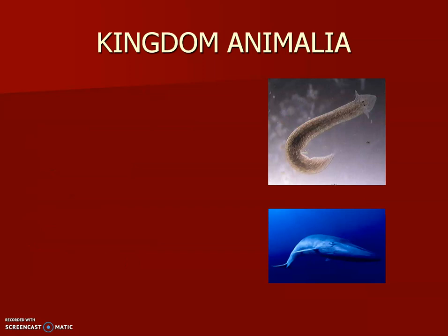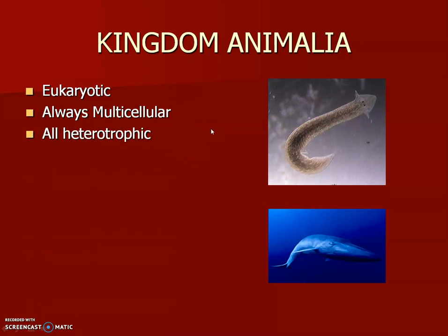Okay, next kingdom. Again, we're still in the domain Eukarya. We're talking the kingdom Animalia. They're all eukaryotic. They all have nuclei in all their cells. This is a planaria. That's about 1 millimeter or so long. Wonderful regenerative capabilities. You can cut these things into 200 pieces and you'll get 200 new planaria. And this is a blue whale, largest animal on Earth. They're all eukaryotic. They all have cells with nuclei. And they're always multicellular. There are no unicellular animals.